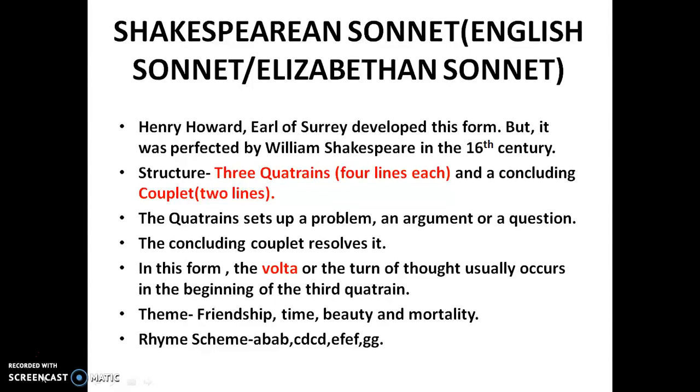The Shakespearean sonnet is divided into 3 quatrains consisting of 4 lines each and a concluding couplet of 2 lines. The quatrains set up a problem, an argument, or a question, while the concluding couplet resolves it. In this form of sonnet, the volta or the turn of thought usually occurs in the beginning of the 3rd quatrain. The theme of a Shakespearean sonnet is friendship, time, beauty, and mortality. The Shakespearean sonnet follows the ABAB, CDCD, EFEF, GG rhyme scheme.